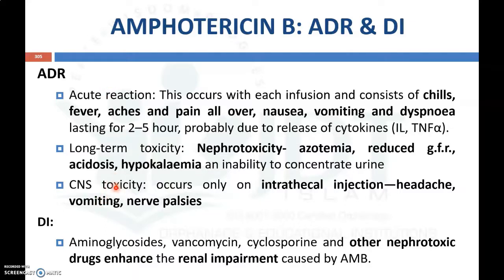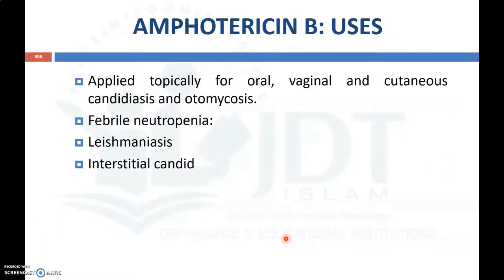Now coming to drug interactions, Amphotericin B is an important drug which causes nephrotoxicity. So when Amphotericin is combined with other nephrotoxic drugs like aminoglycosides, vancomycin and cyclosporine, there may be a chance of renal impairment. It will potentiate or synergize the nephrotoxic action of Amphotericin B with other nephrotoxic drugs.